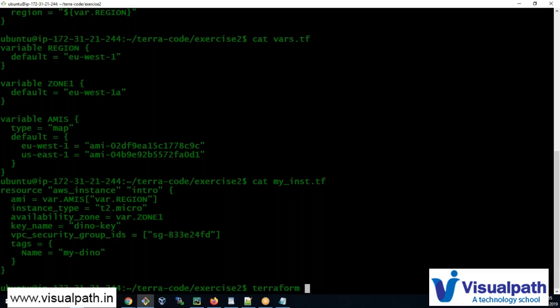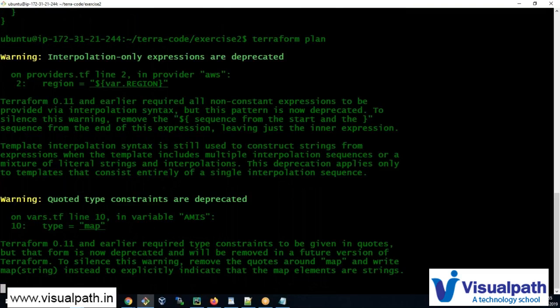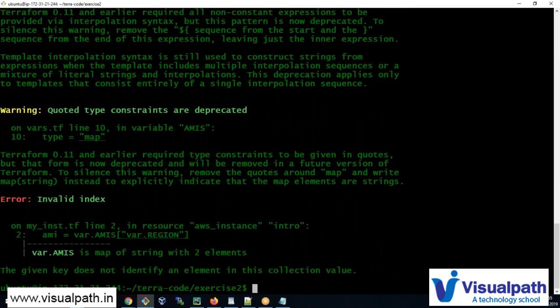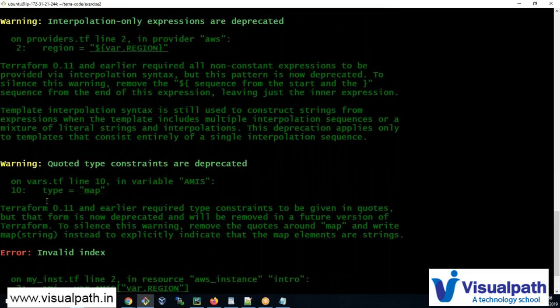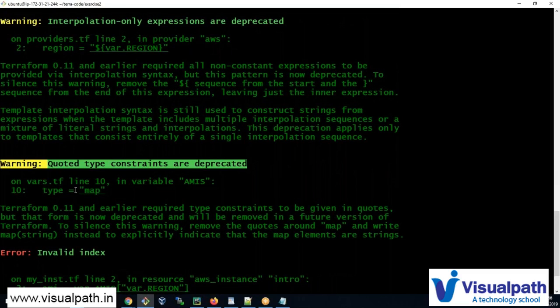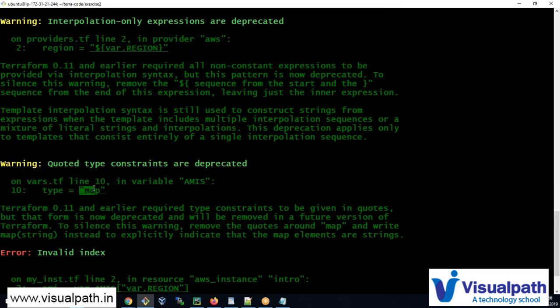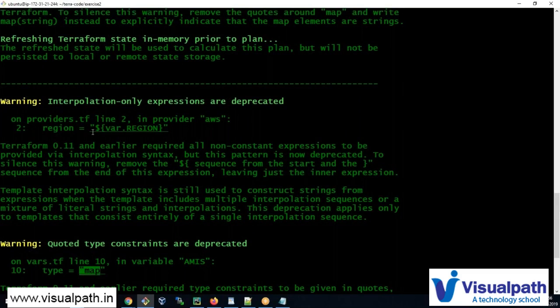So let's say terraform plan. Okay, oh, invalid index. Okay, we have a deprecated warning. Type should not be in double quotes, okay? And one more deprecated warning that you should not use this format.